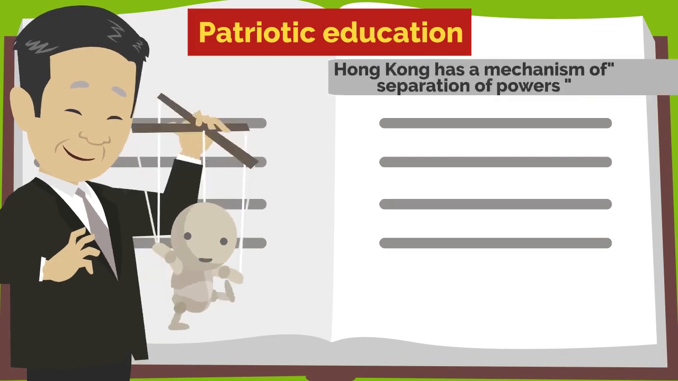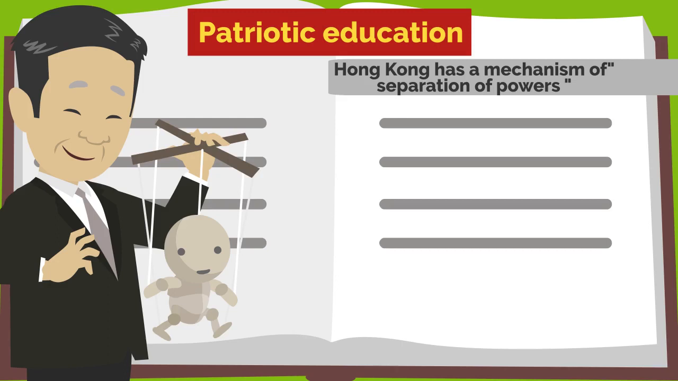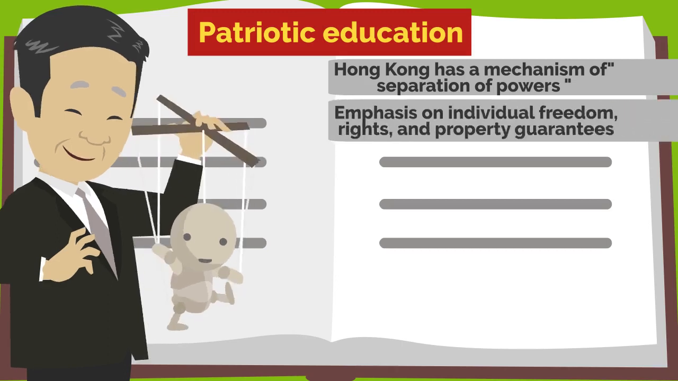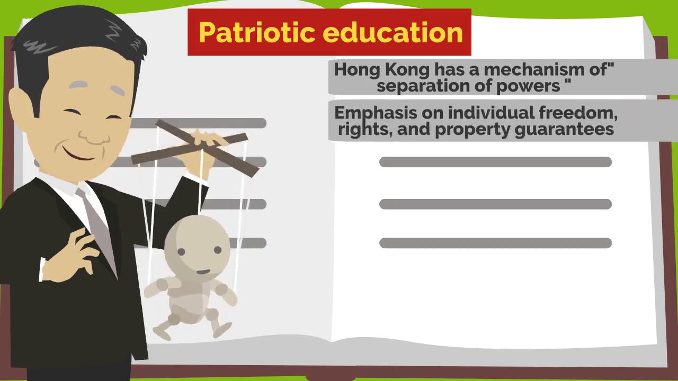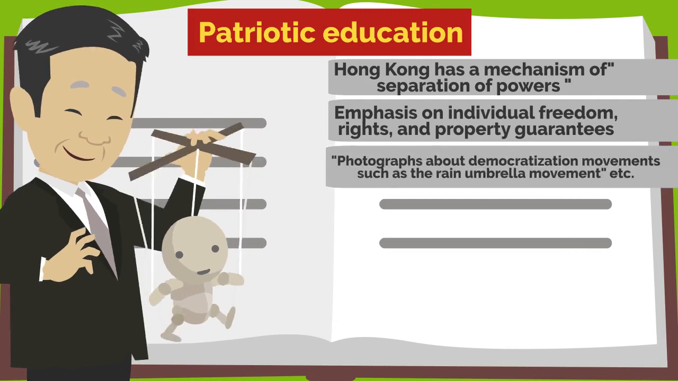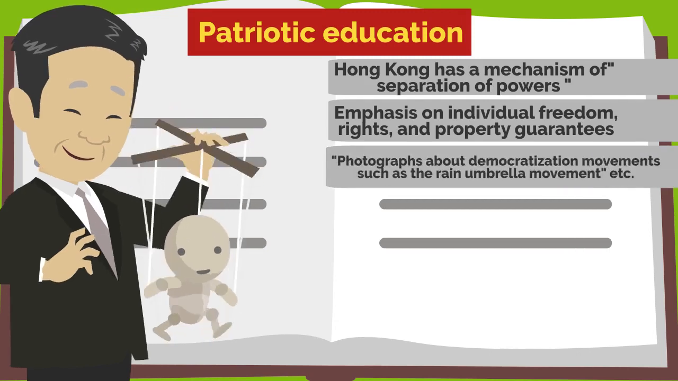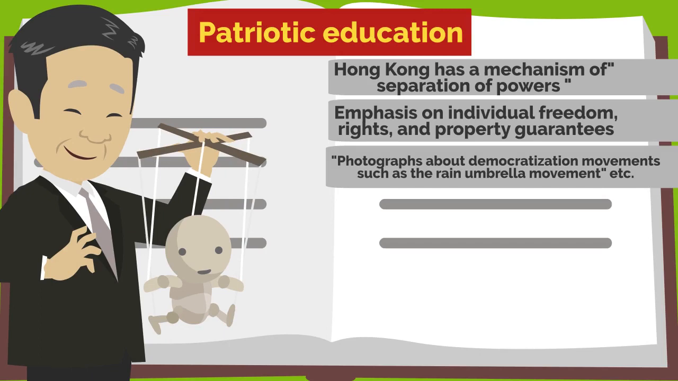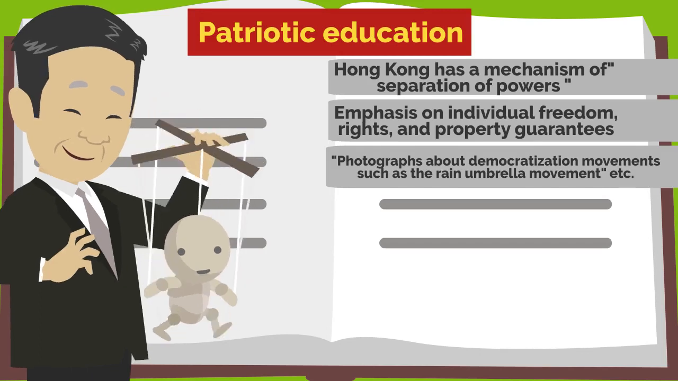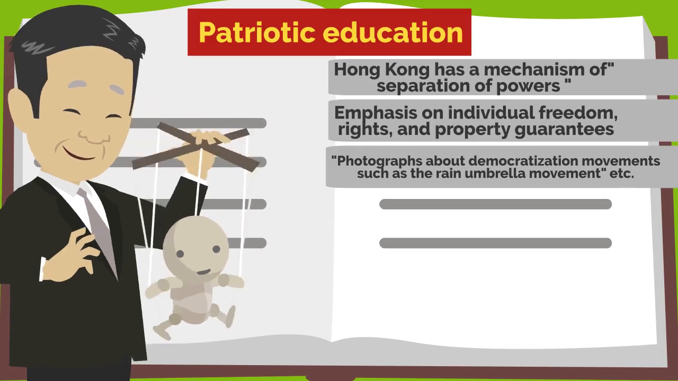Hong Kong has a mechanism of separation of powers. Emphasis on individual freedom, rights, and property guarantees. Photographs about democratization movements such as the Umbrella movement, etc. Regarding the protest demonstration against the government in 2019.